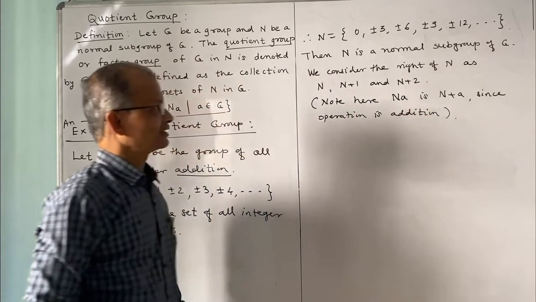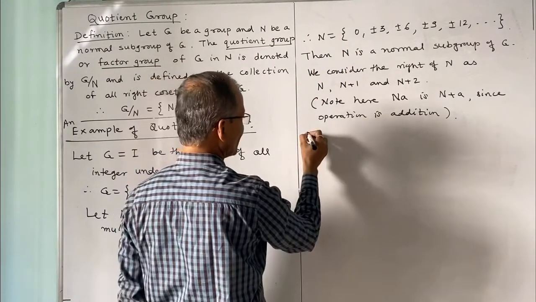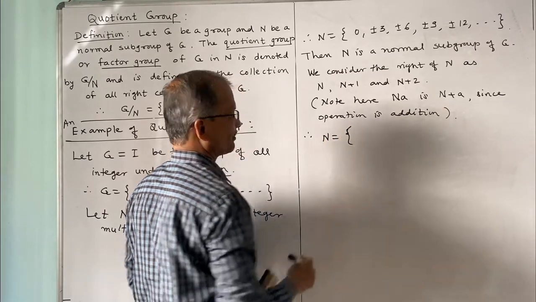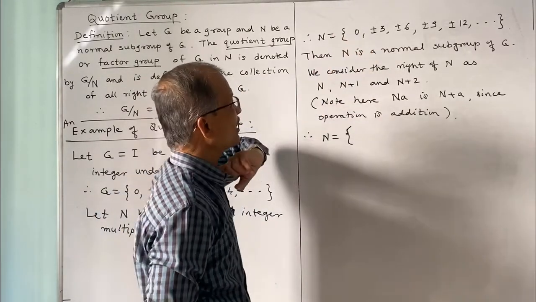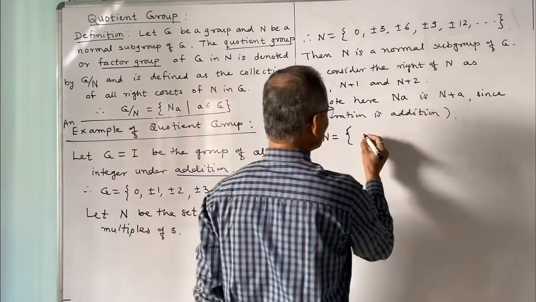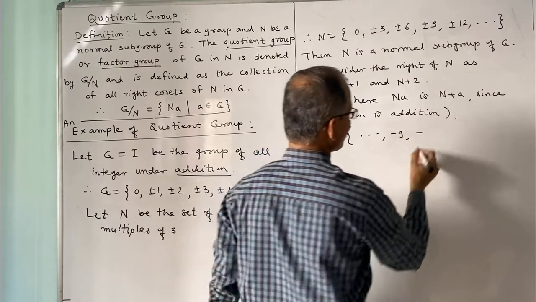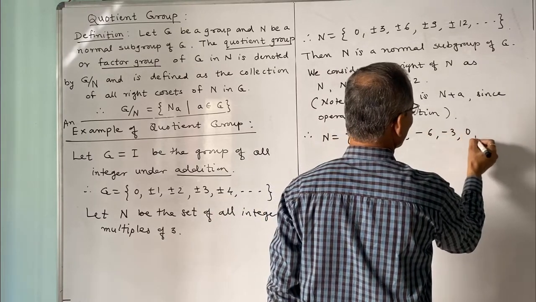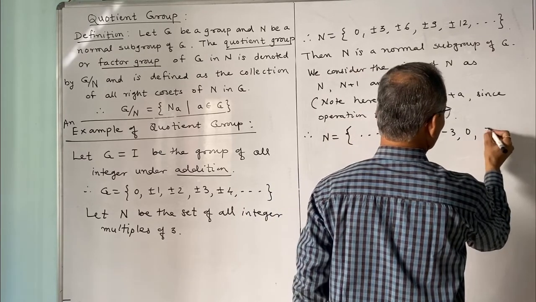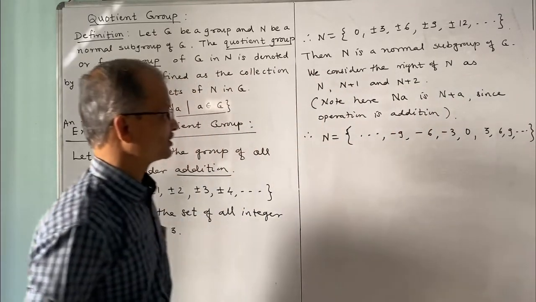And now what will this be? The first right coset is N, which is the same. Therefore N is equal to, but we will write it like this, separate elements, not in this combination. We write negative elements, then 0 and then positive elements. So I shall write this as minus 9, minus 6, minus 3, 0, then not 1 but 3, 6, 9 and so on. These are the elements in N.